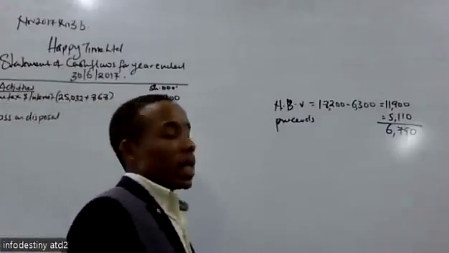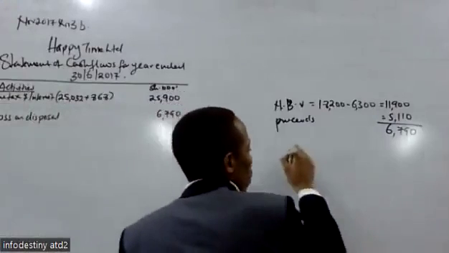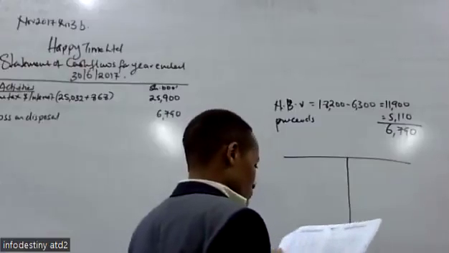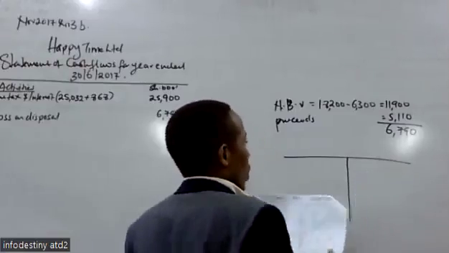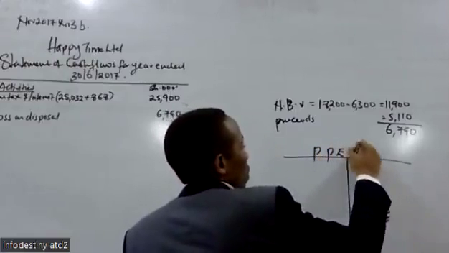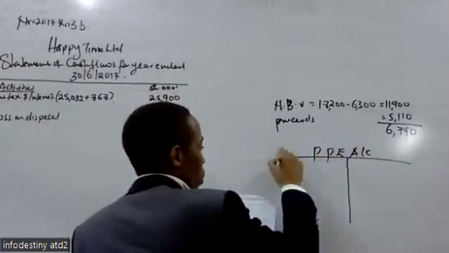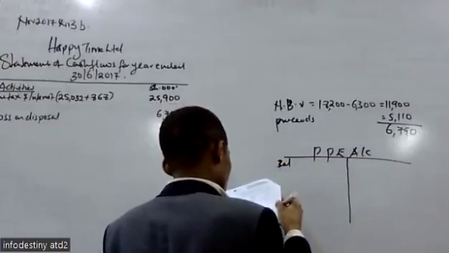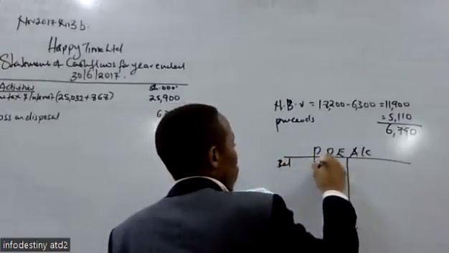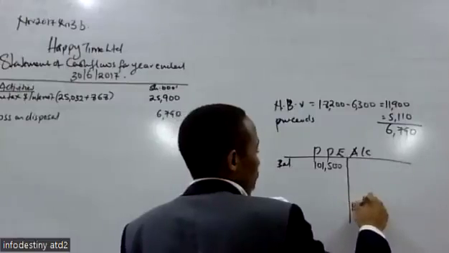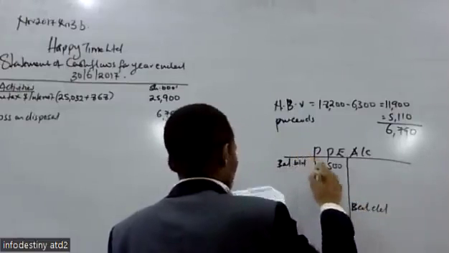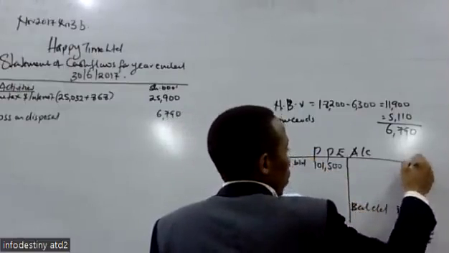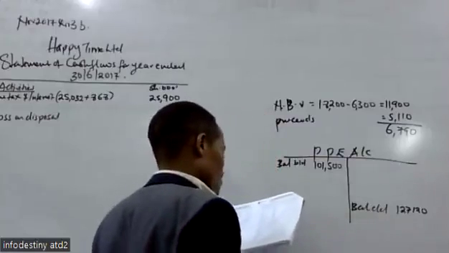6,790. Then also we will calculate and determine whether the whole PPE had depreciated. For the PPE account, we have the balance brought down at the year 2016, which is 101,500. Then the balance carried forward, we're given as 127,120.